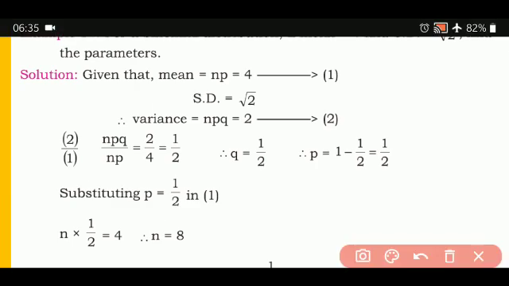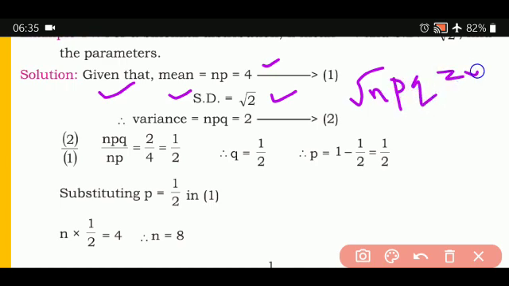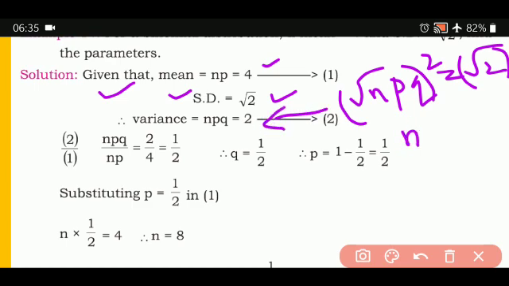So what is given in the example? np is equal to 4. Standard deviation is equal to root of 2. Standard deviation is represented by root of npq. See, root of npq is equal to root of 2. When you have to find the variance, it is the square of that. So you have to square this. When you square, you get your variance npq is equal to 2. When you square, the square root goes.